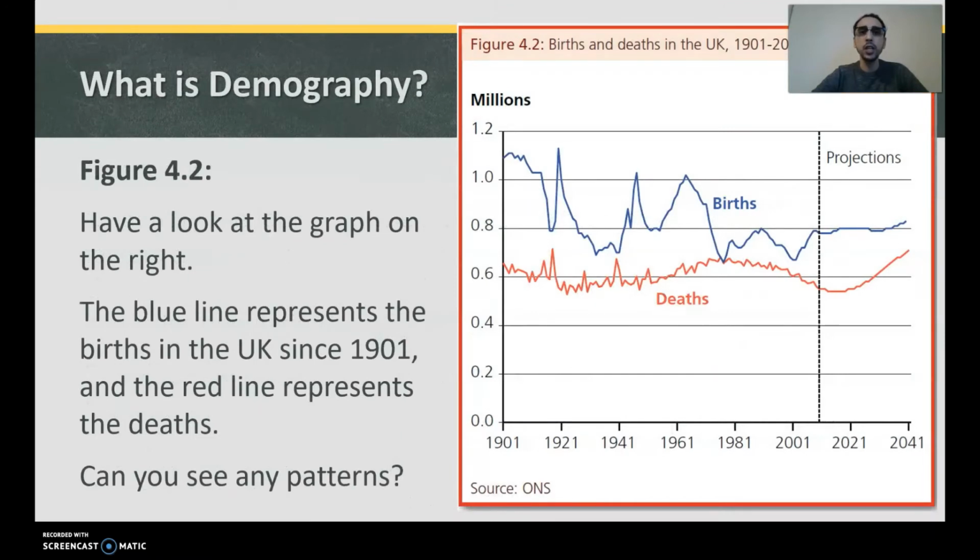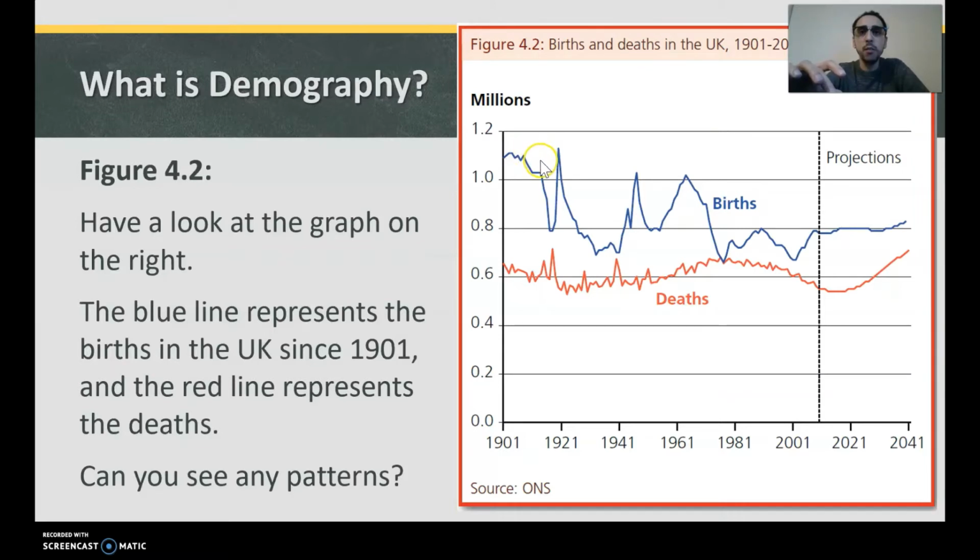Right. Have a look at the graph on the right. The blue line represents the births in the UK since 1901, and the red line represents the deaths. Can you see any pattern? Right, let's have a look. So this is the births. The births from 1901 was around 1.1 million births.